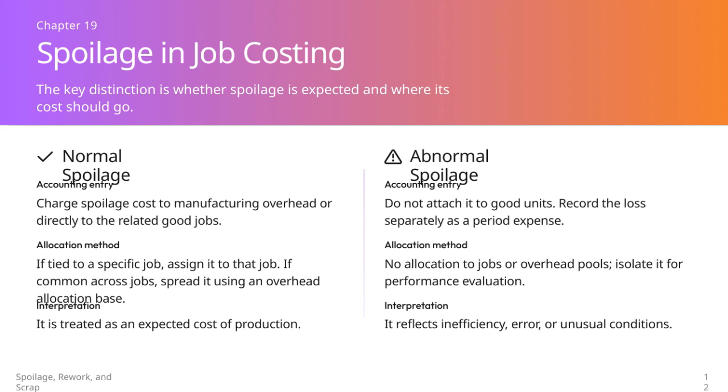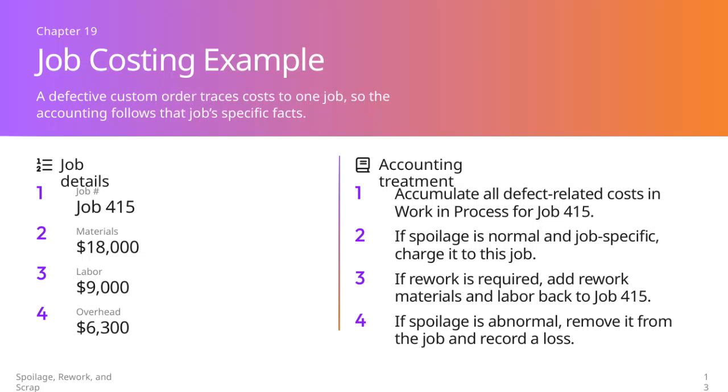Here we have the details for job 415, with materials costing $18,000, labor at $9,000, and overhead at $6,300. When it comes to accounting treatment, all defect-related costs are accumulated in work in process for this specific job. If spoilage is considered normal and specific to the job, we charge those costs directly to job 415.